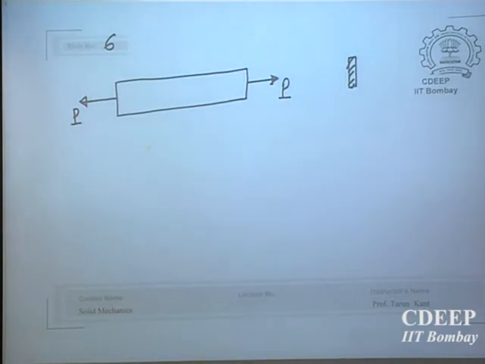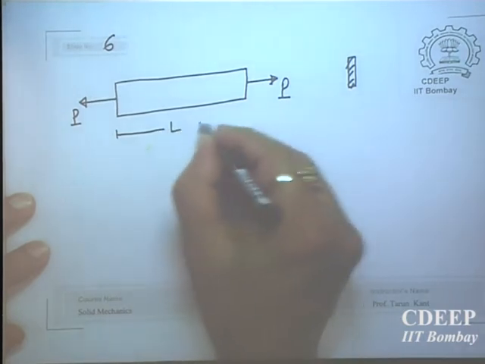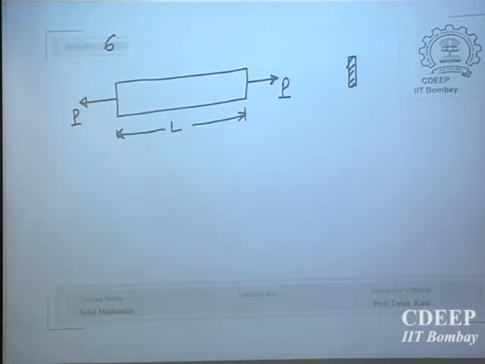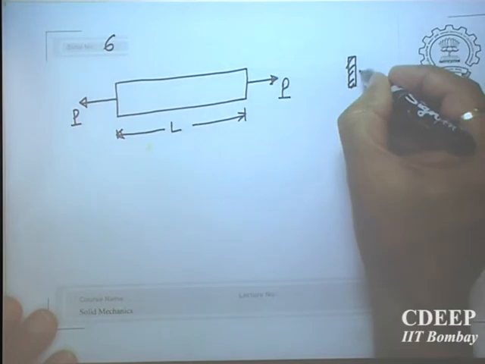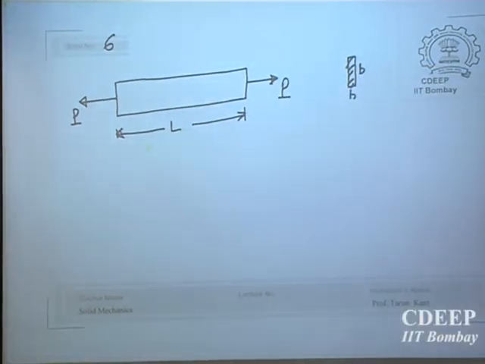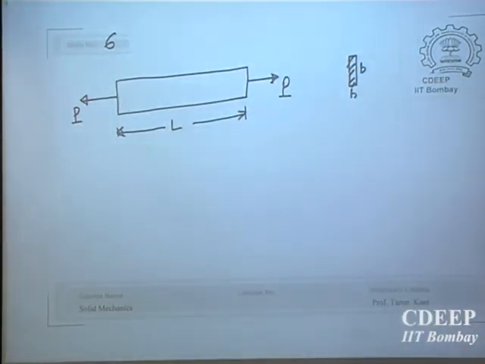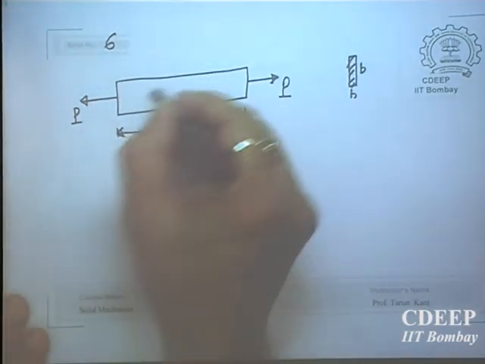Simple, you are pulling the rod, length is L. The dimensions are, vertical dimension is B and then the thickness is H, BH, cross sectional area is BH. And then I ask you, please find out what is the state of stress at point P here.